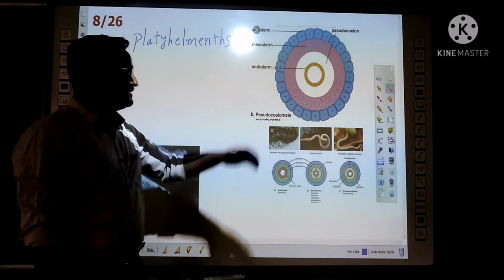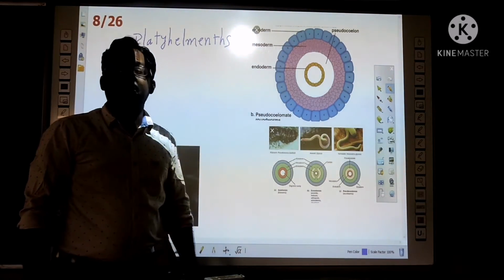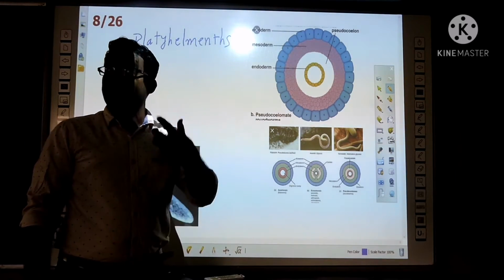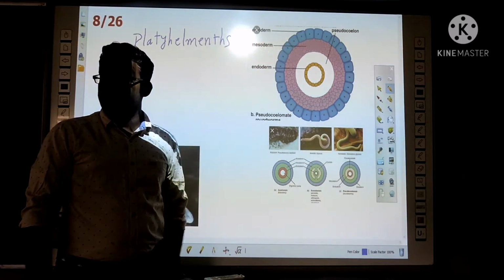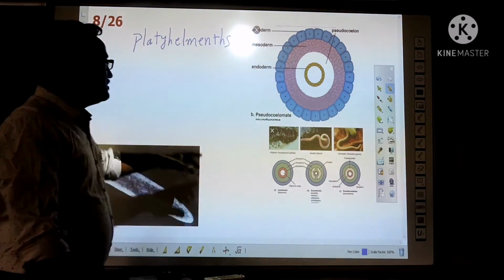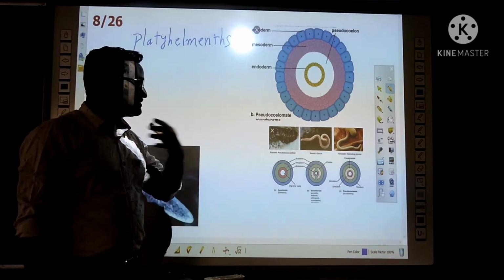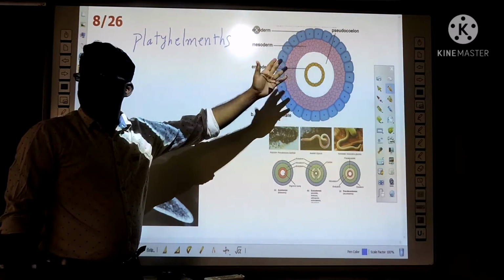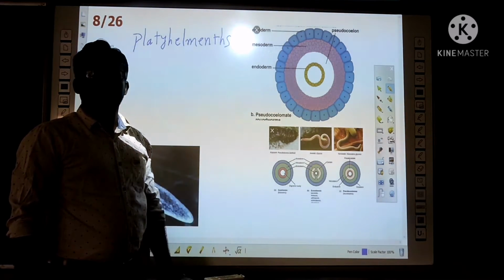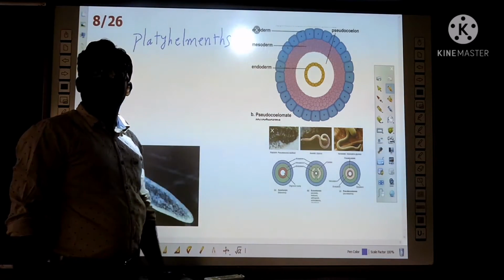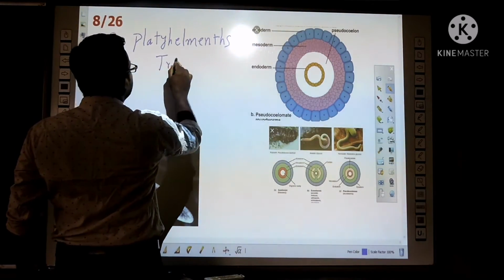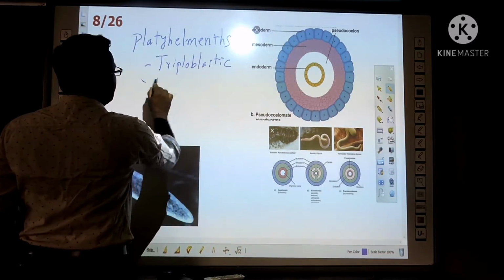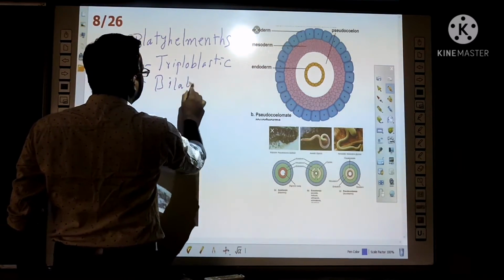And next one, Platyhelminthes. In this phylum you can see the worms. For example, tapeworm, which lives in our intestines, especially in children. If you observe the body design of these animals, they are more complex than cnidarians. Because 3 layers are there in their body, they are called triploblastic. And the body design is bilaterally symmetrical.